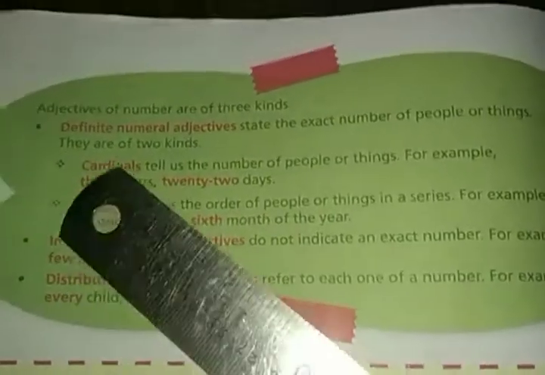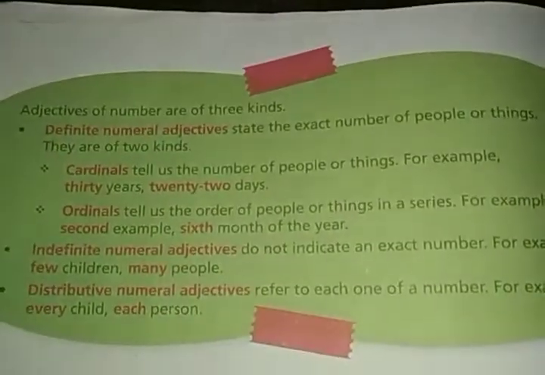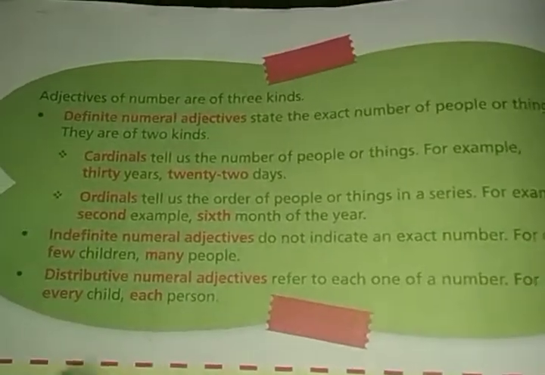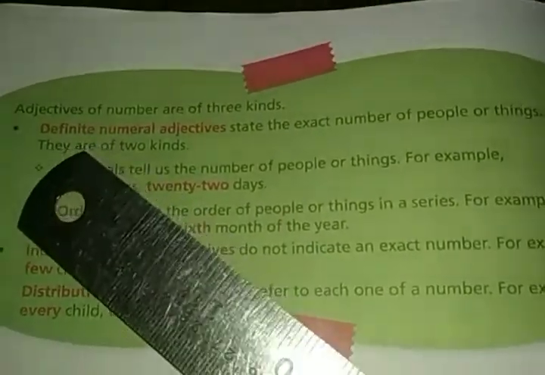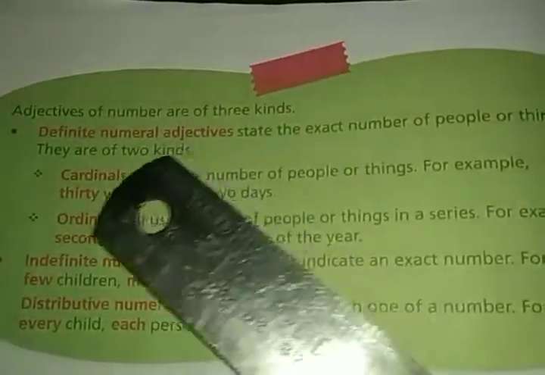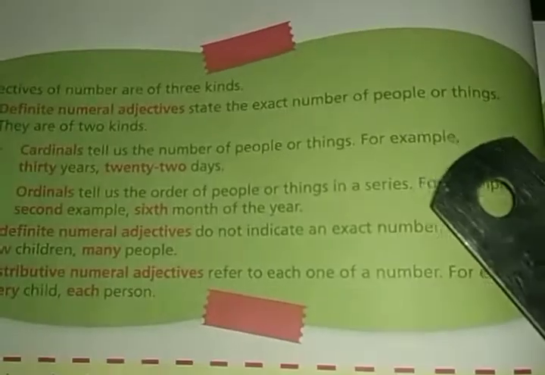Now look at this. Adjectives of number are also classified into 3 types. What are they? First one is definite numeral adjectives. Definite numeral adjectives state the exact number of people or things they are of.